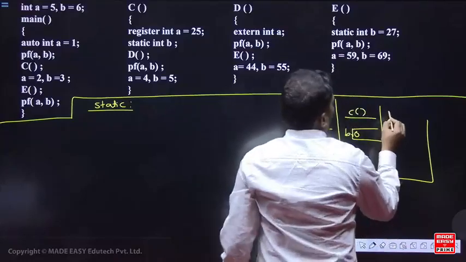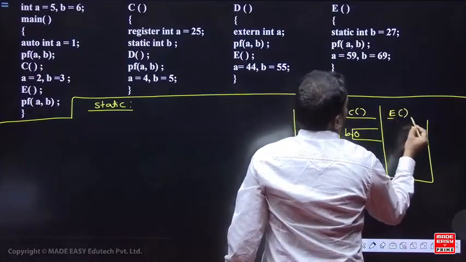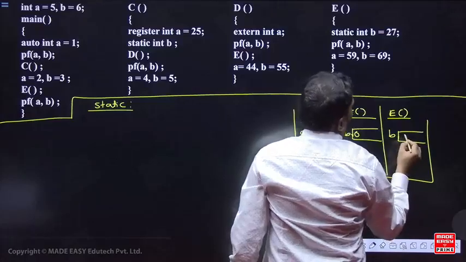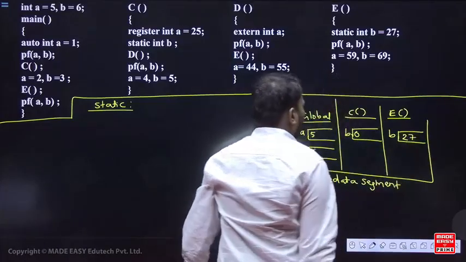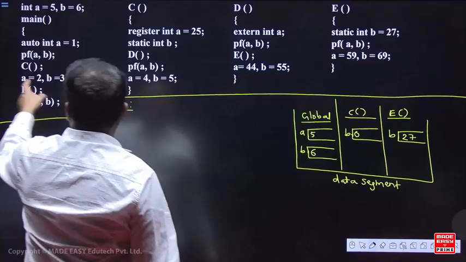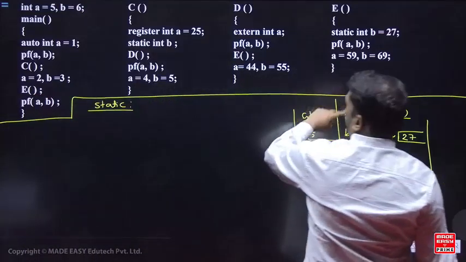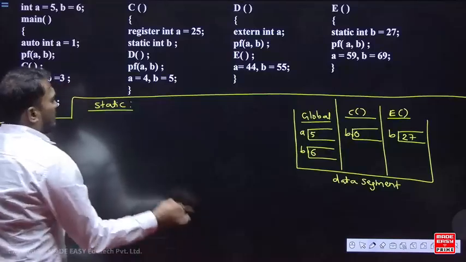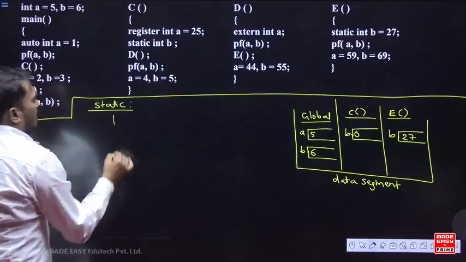In function E you have a static variable, that is B, and that is initialized with 27. So this is the data segment, global ka data segment, C ka data segment and E ka data segment. I am solving with the static, so please listen carefully.